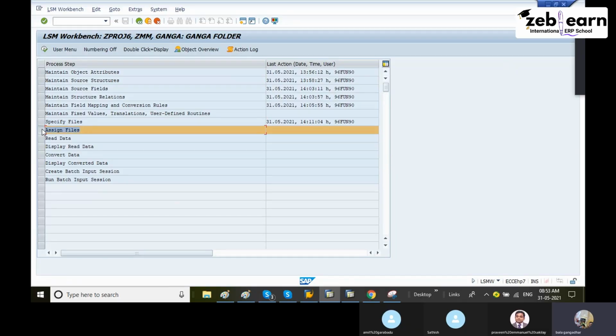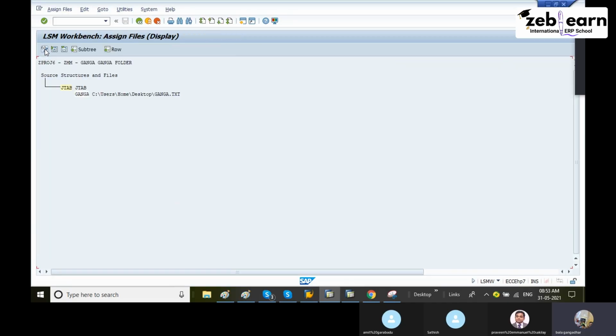Next step is assign files. Step 8, assign files. Execute. Assign files, execute. Display change. Here this is J tab, and J tab is assigned with your file name, .txt.